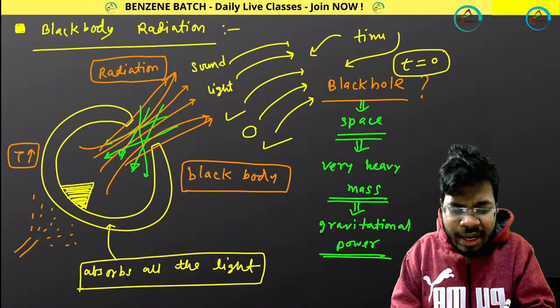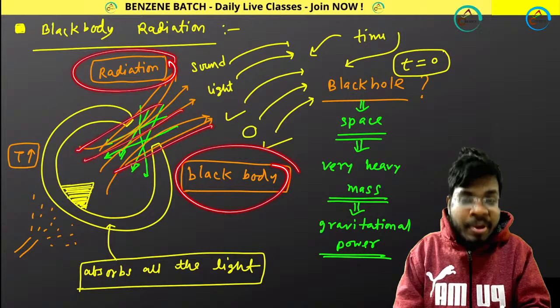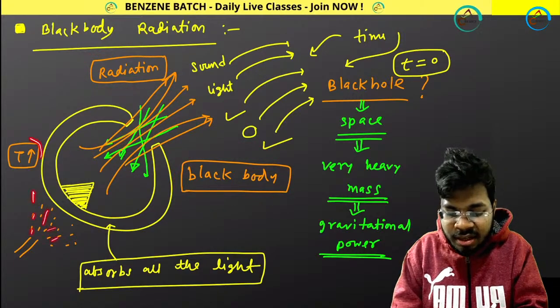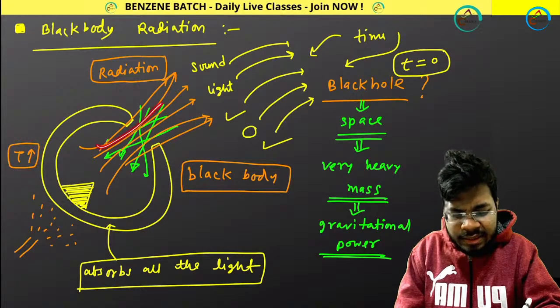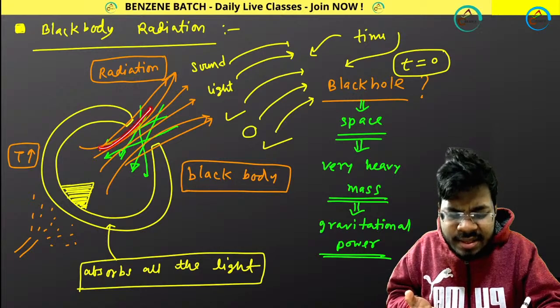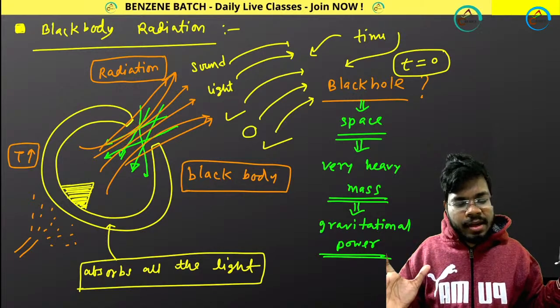That is why it is called radiation. Initially it was a black body, not emitting any light. Now you are adding heat, the temperature increases, and it releases some radiation. That's all about black body radiation.